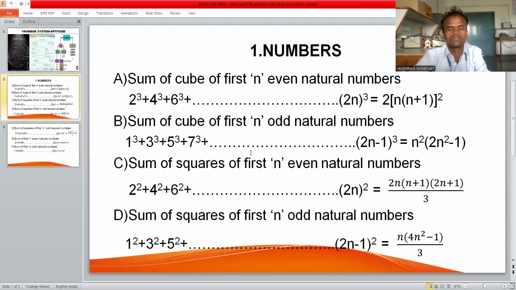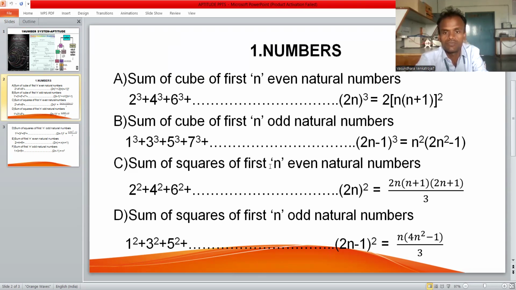Coming to the next: the sum of the cubes of the first n even natural numbers. 2 cube plus 4 cube plus 6 cube, like that up to 2n cube, equals 2 into n plus 1 whole square. And the sum of the cubes of the first n odd natural numbers: 1 cube plus 3 cube plus up to 2n minus 1 whole cube, equals n square into 2n square minus 1.